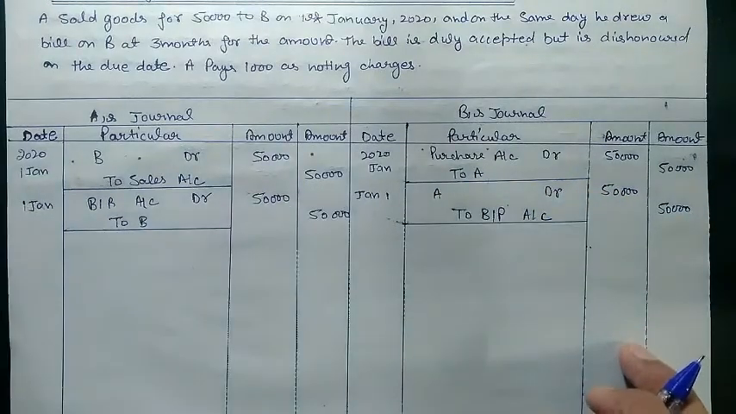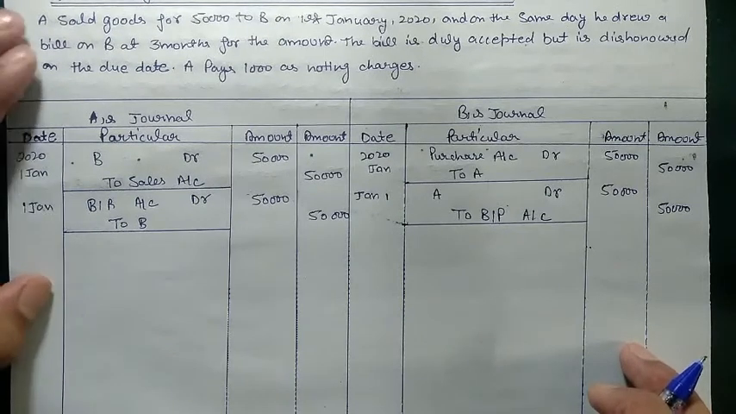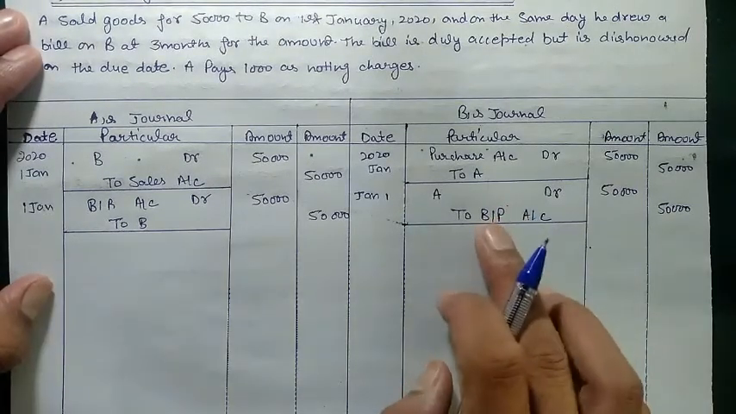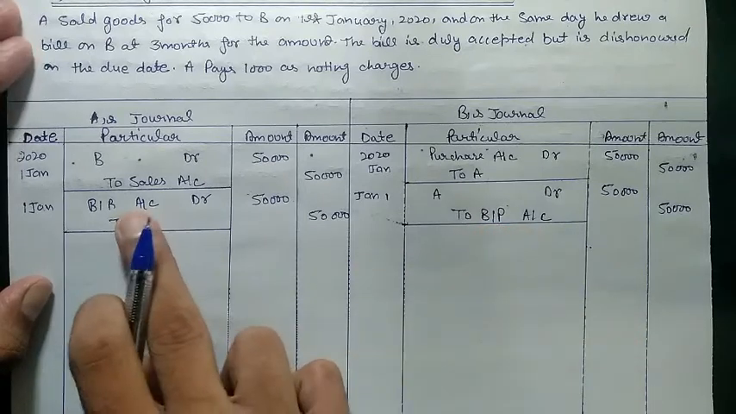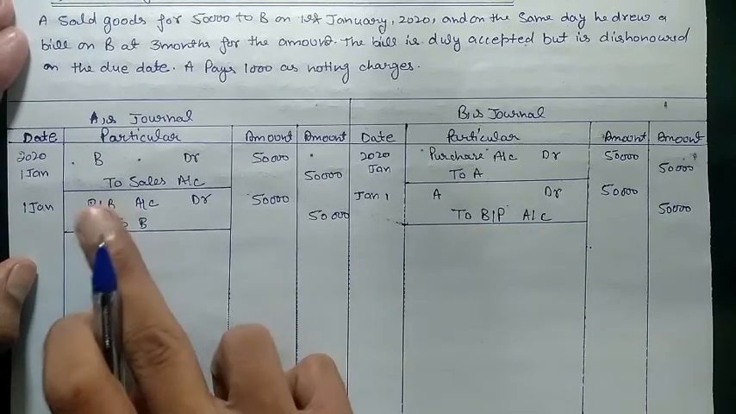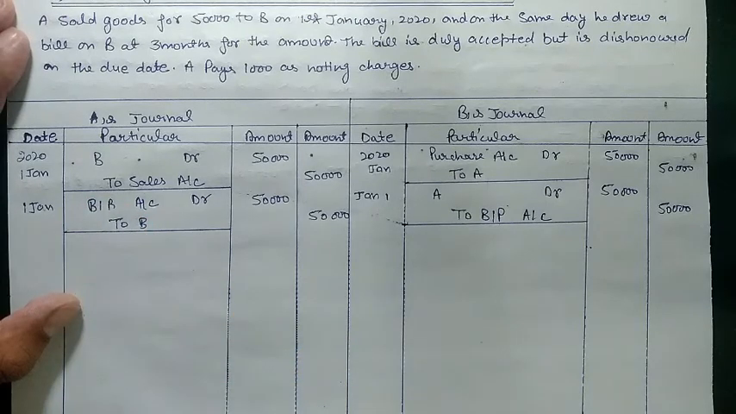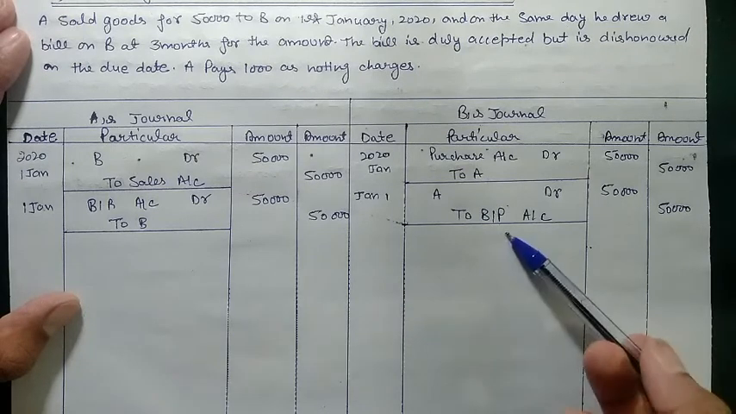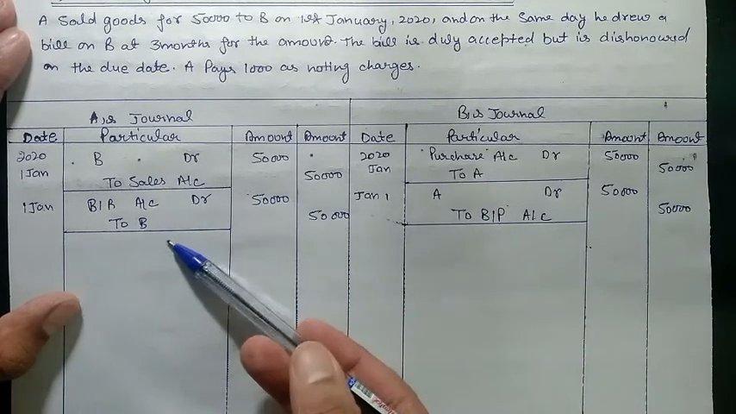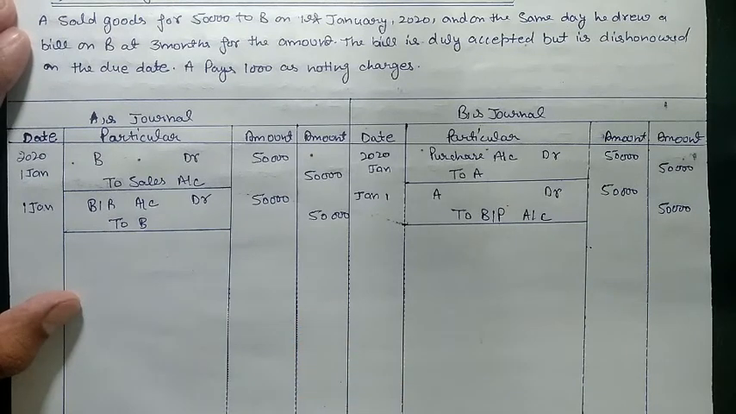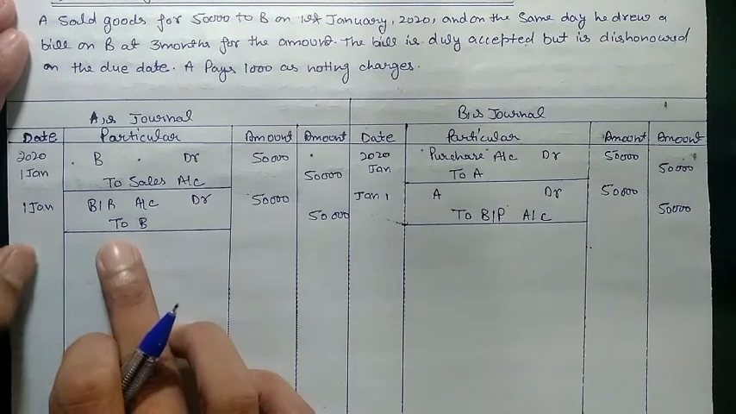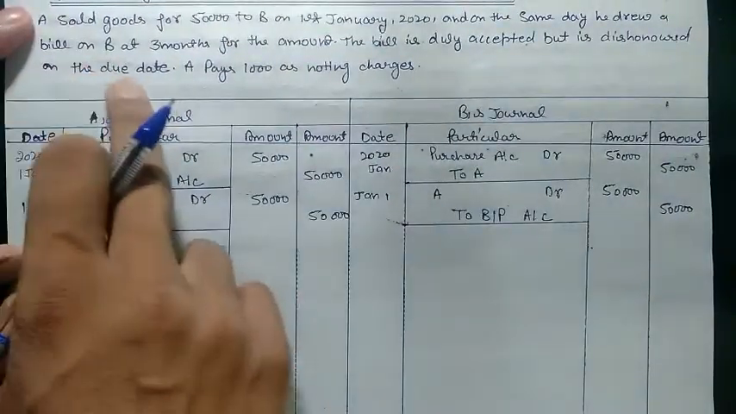For both the entries, the case is that B is not paying money. He is paying through bills payable, and A is receiving bills receivable. We will post the entry in the books of A when he receives back the bill that is accepted by the drawee. Once the drawee accepted the bill, we will post the entry in the book of the drawer, because now B accepted the bill.